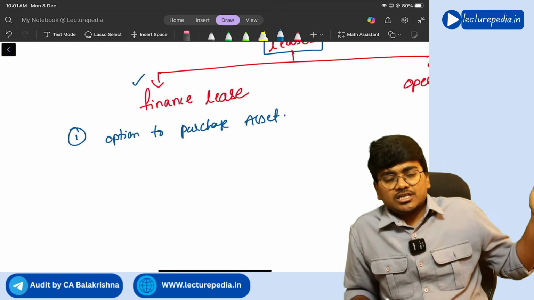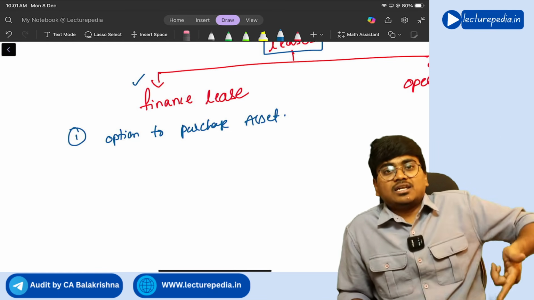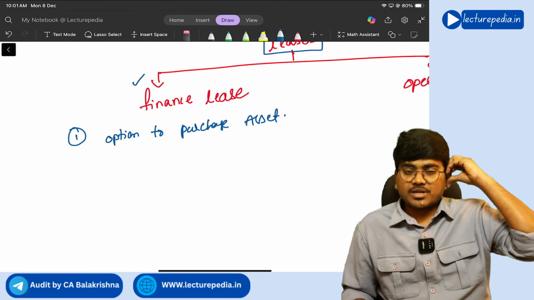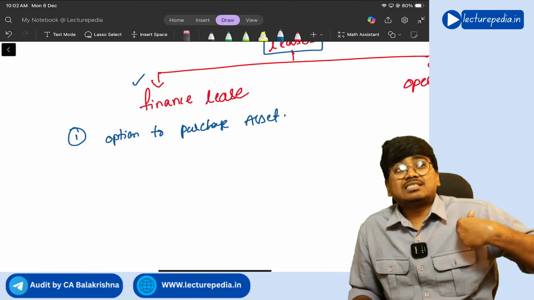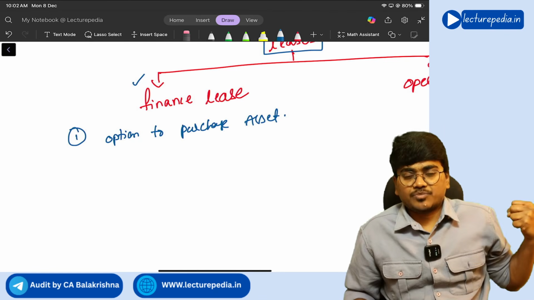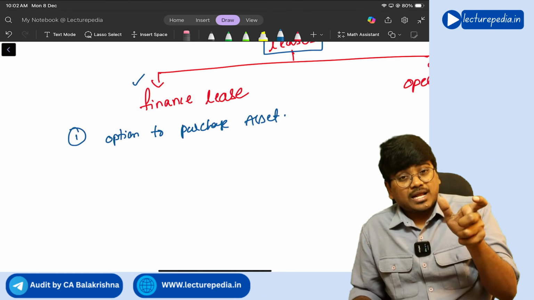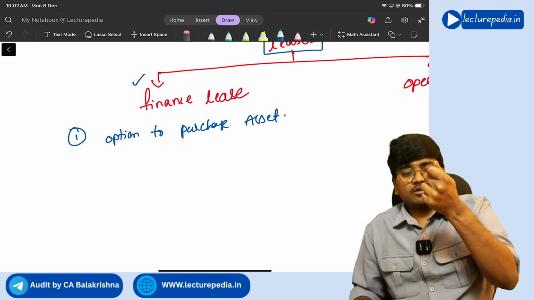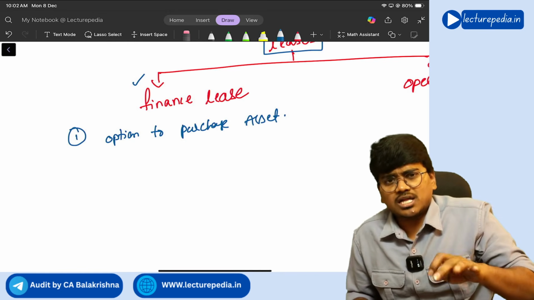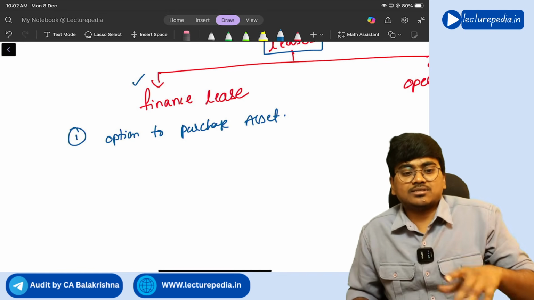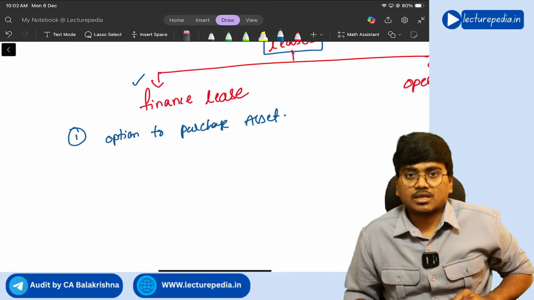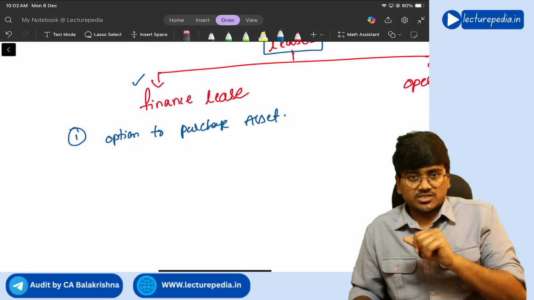Let's say the lease tenure is 10 years. After 10 years, there should be an option in the lease agreement whereby the lessee can purchase that asset from the lessor at a price so low, so tempting, that the lessee will for sure, 100%, purchase that asset at the end of the lease period. Got it? This is the first feature.